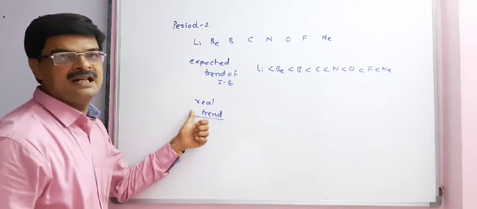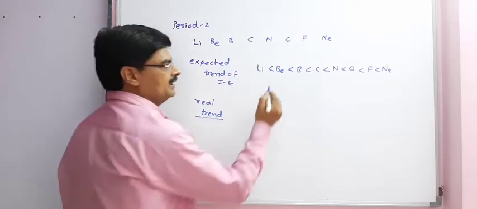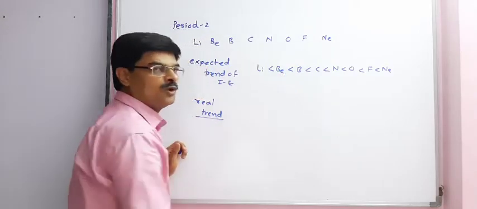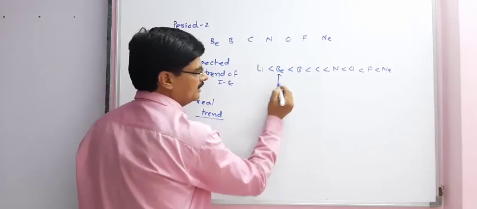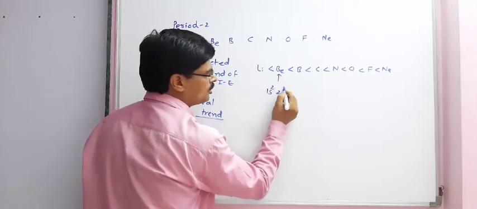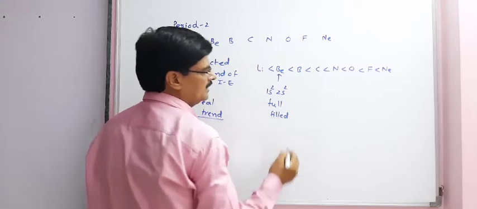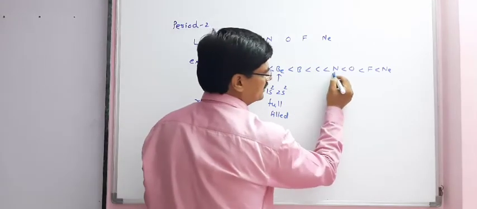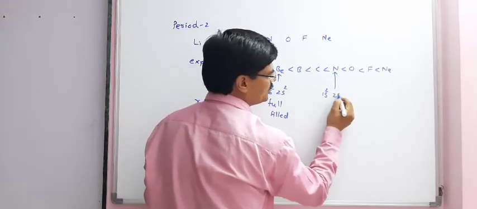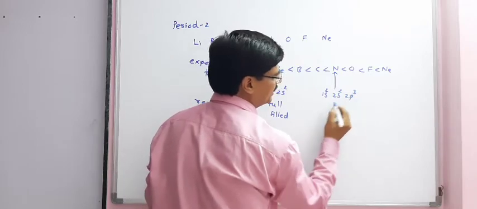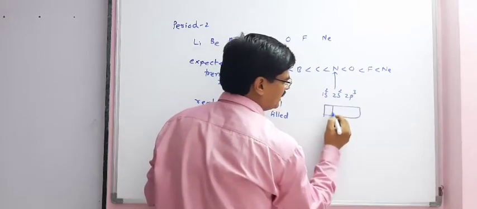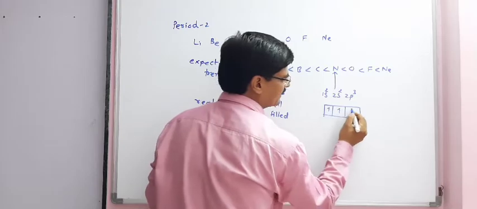To decide the real trend of ionization enthalpy, let us understand the electronic configuration. Be is 1s2, 2s2, full filled. For nitrogen, the electronic configuration is 1s2, 2s2 and 2p3. A p orbital contains a maximum of 6 electrons.